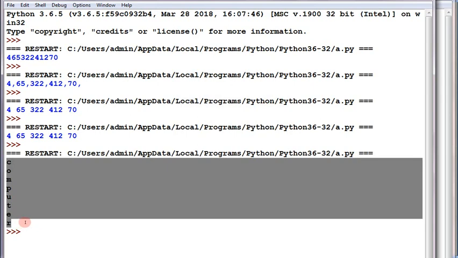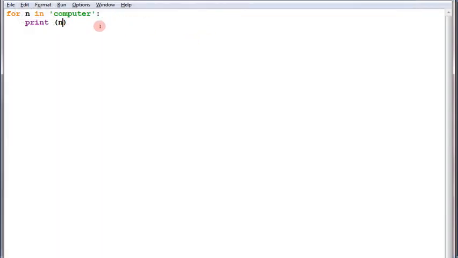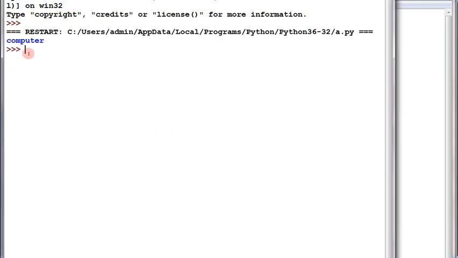Next, suppose I want to print them in a single line, so I can add end equal to blank double quotes. If there is a gap, we don't want to keep it, as computer is a single word and it should appear all together. So we remove the gap in between. Now check the output how it is coming.